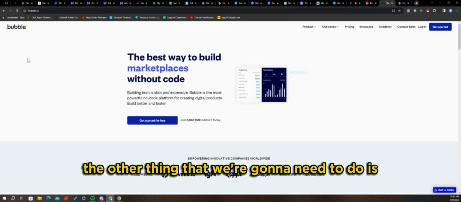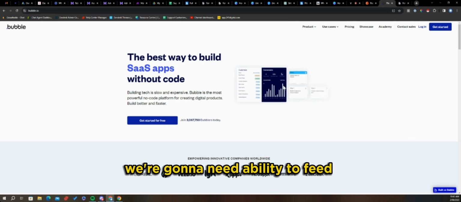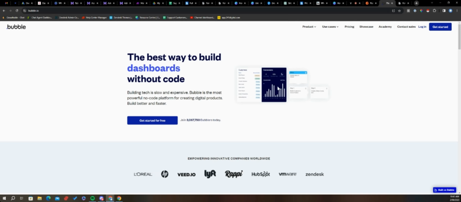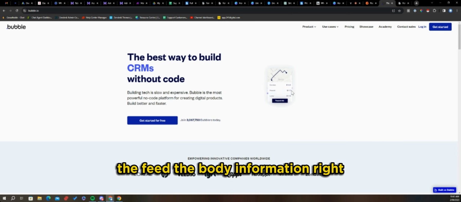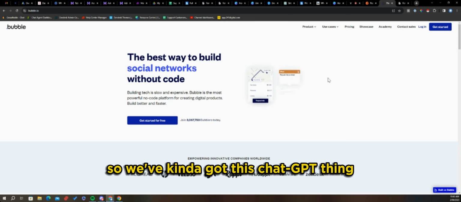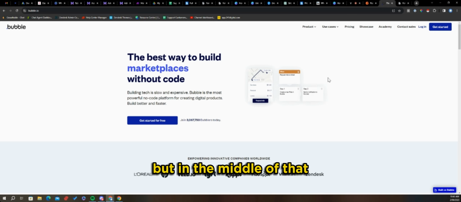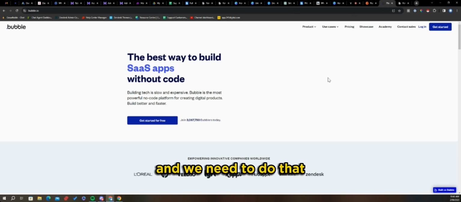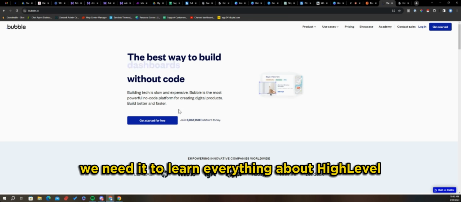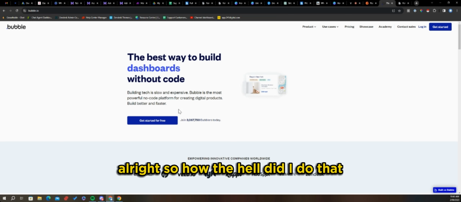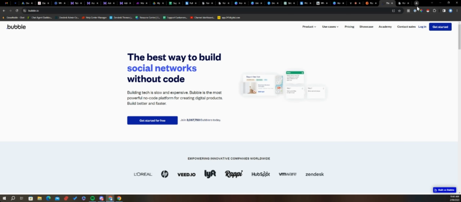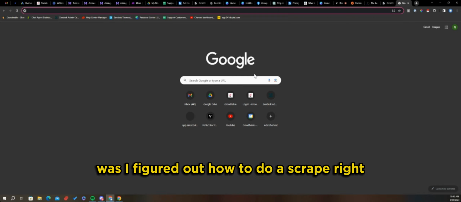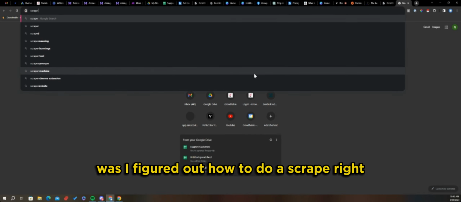The other thing that we're going to need to do is we're going to need the ability to feed the bot information, right? So we've kind of got this ChatGPT thing, but in the middle of that, we need to give it context, and we need to do that. We need it to learn everything about HighLevel, right? So how the hell did I do that? Well, first thing I did was I figured out how to do a scrape, right, to CSV, right?